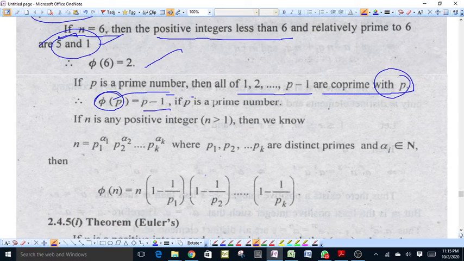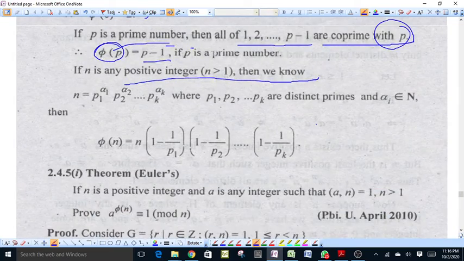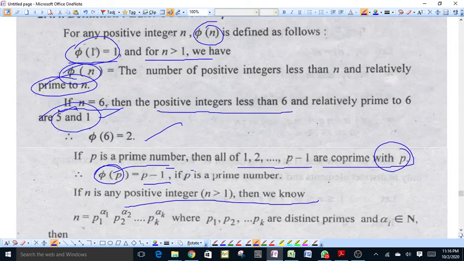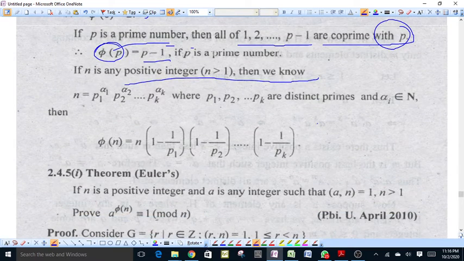Now if n is any positive integer, then we can write n as p1 raised to power alpha 1, p2 raised to power alpha 2, up to pk raised to power alpha k, where p1, p2, ..., pk are the distinct prime factors of n and alpha 1, alpha 2, ..., alpha k are their powers. Therefore, Euler's function phi n will be equal to n into 1 minus 1 by p1, into 1 minus 1 by p2, and so on, up to 1 minus 1 by pk.